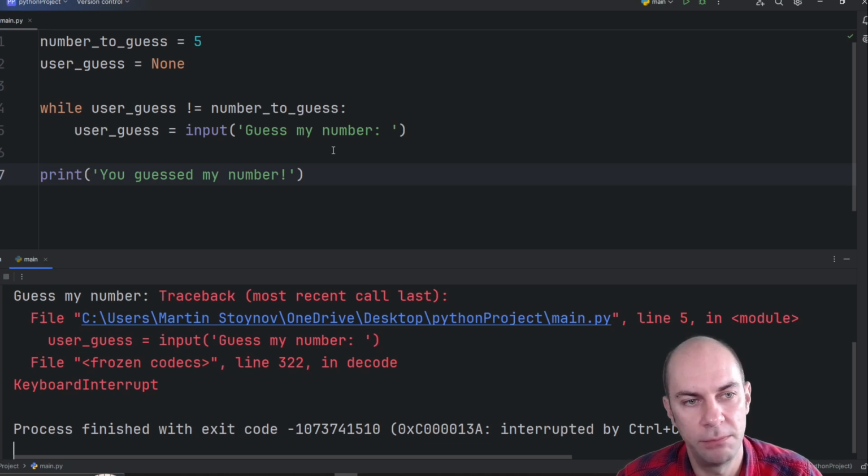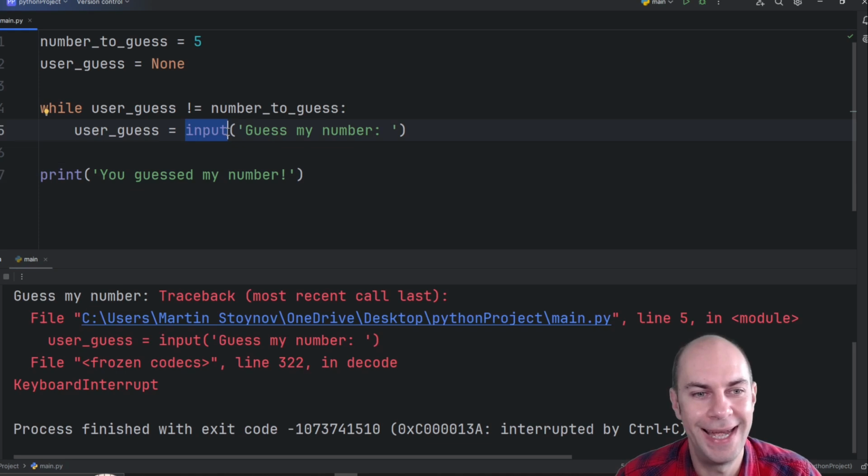Now, this is quite important, guys. When you're using the input function to collect an input from your user, the actual result of that function is always a string value. Whereas what we want is we want the user guess to be an integer value, which we are going to compare to the number to guess, which is an integer value. So here I want to introduce another concept, which is the programming concept of casting.